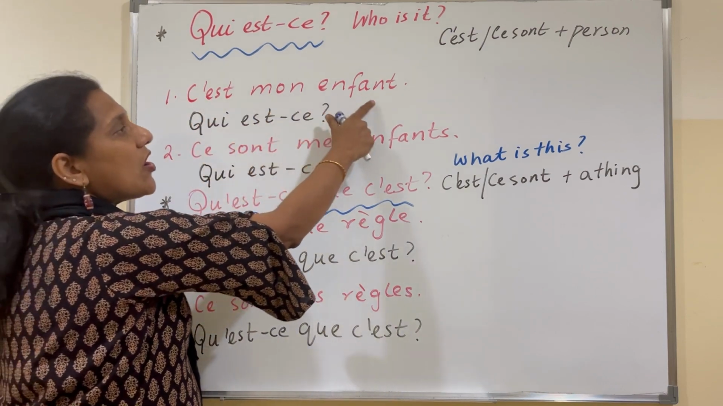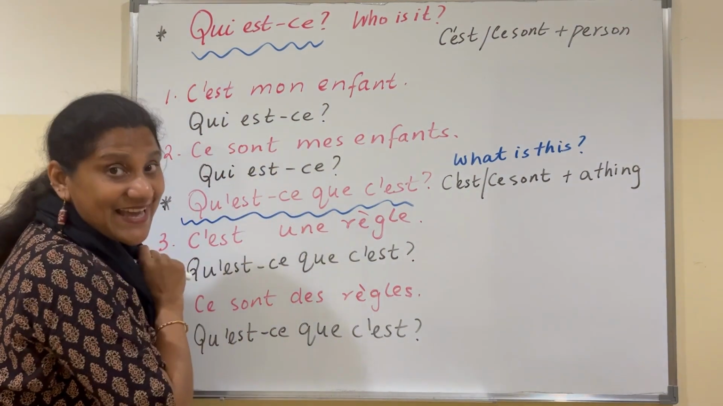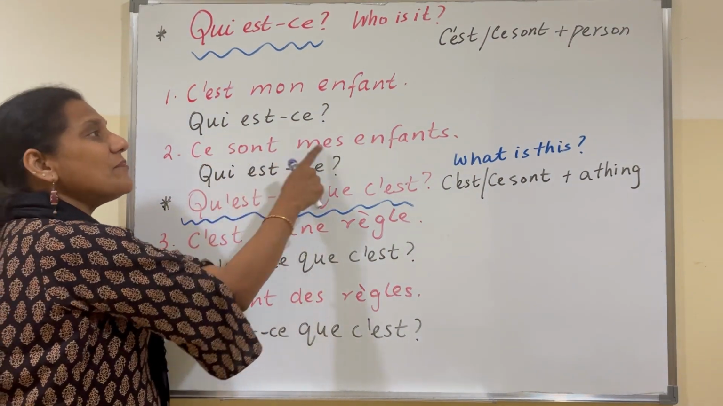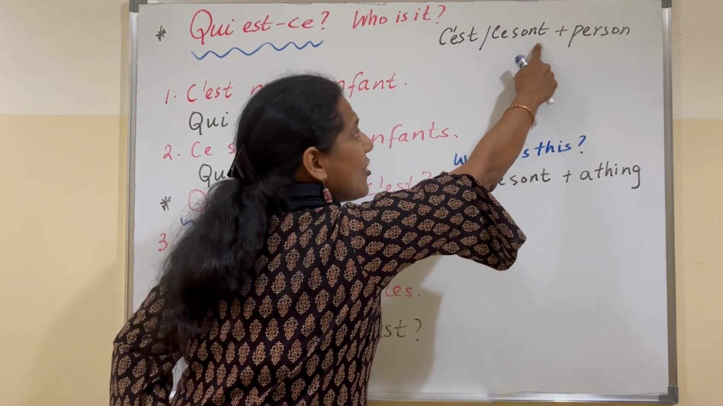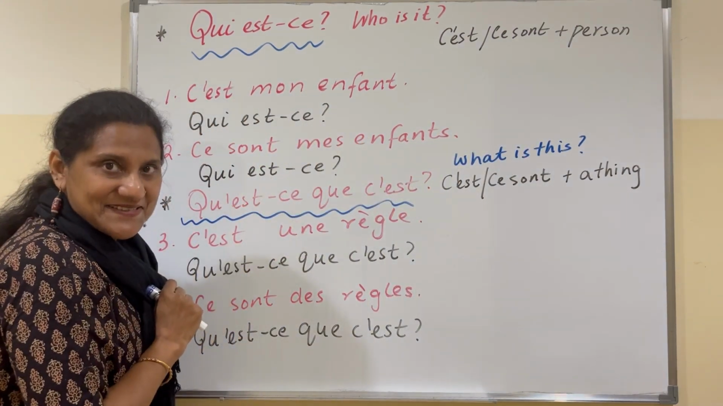C'est mon enfant. That is c'est plus person. My question will be qui est? But ce sont mes enfants. That is ce sont plus person. My question will still be qui est?